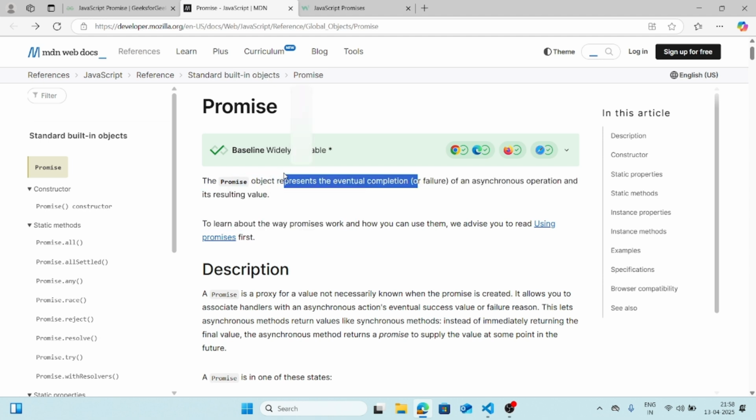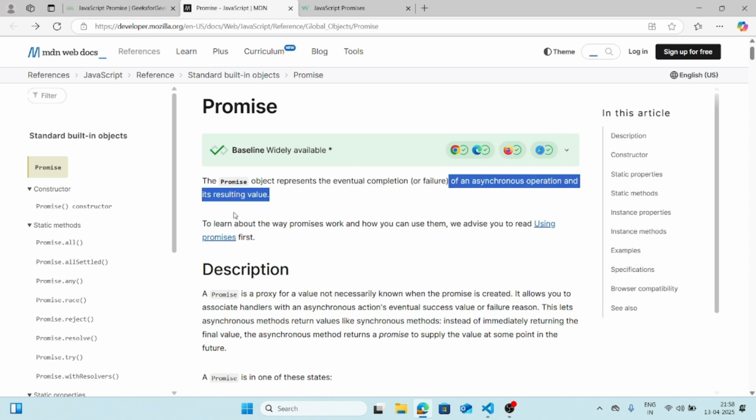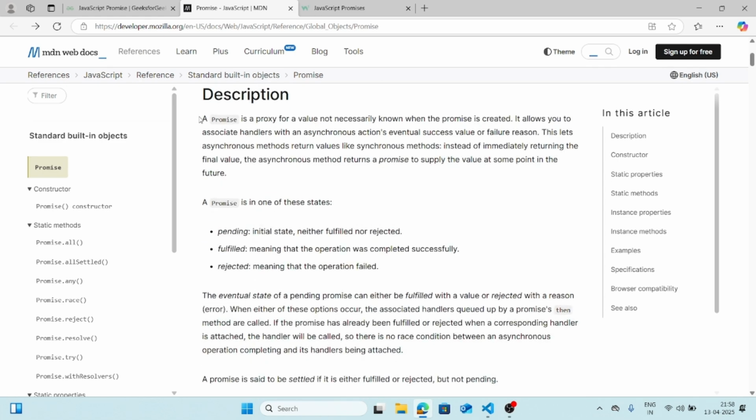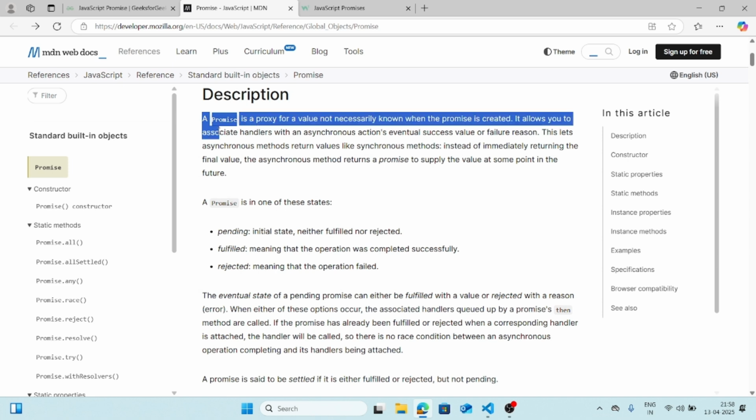The promise object represents the eventual completion or failure of an asynchronous operation and its resulting value. Description: a promise is a proxy for a value not necessarily known when the promise is created. It allows you to associate handlers with an asynchronous action's eventual success value or failure reason.